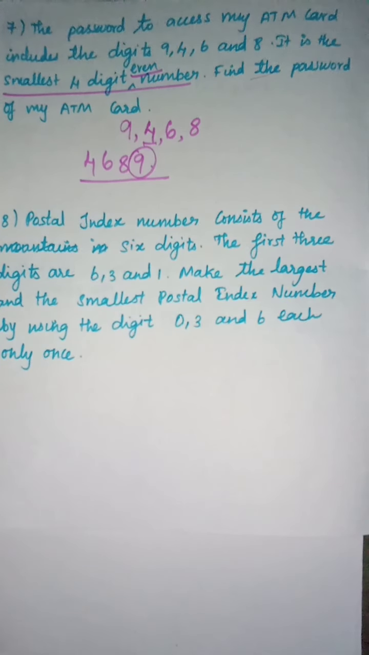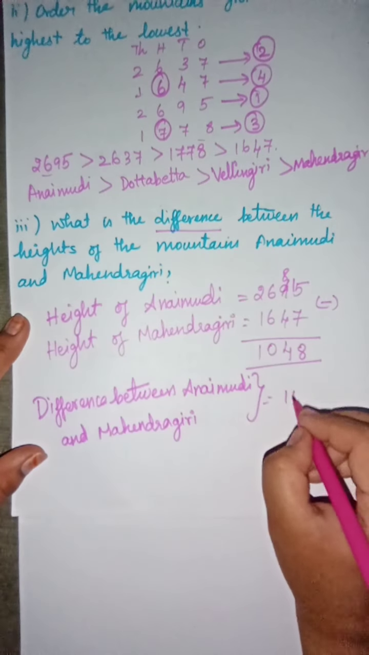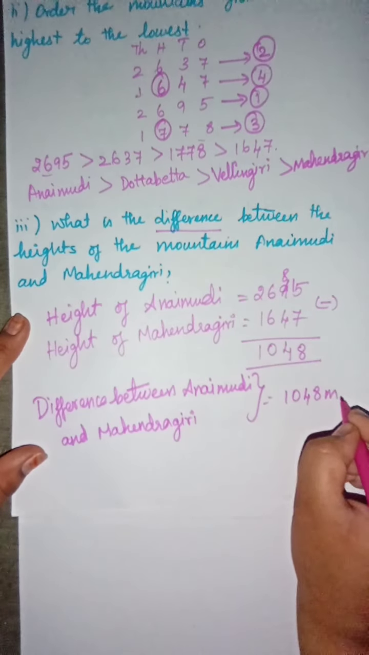between Anaimudi and Mahendragiri is equal to 1048 meter difference.